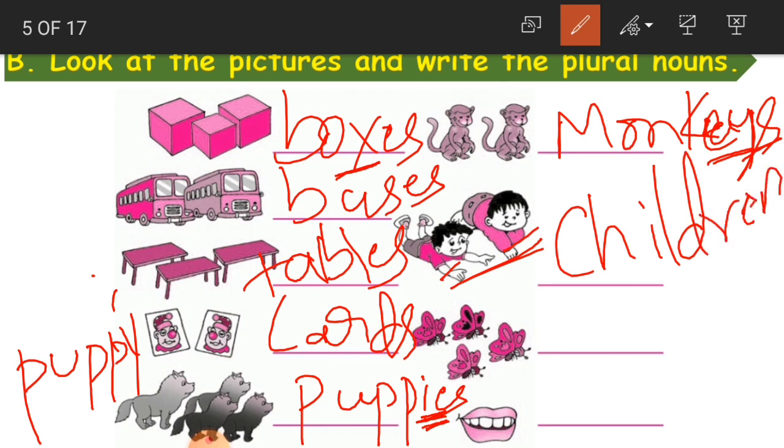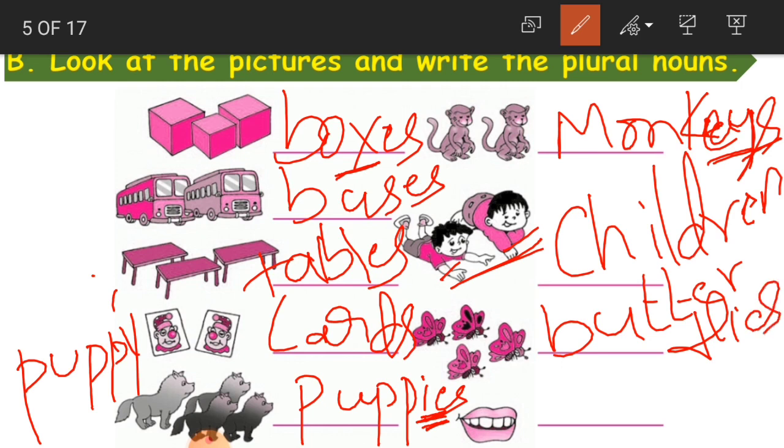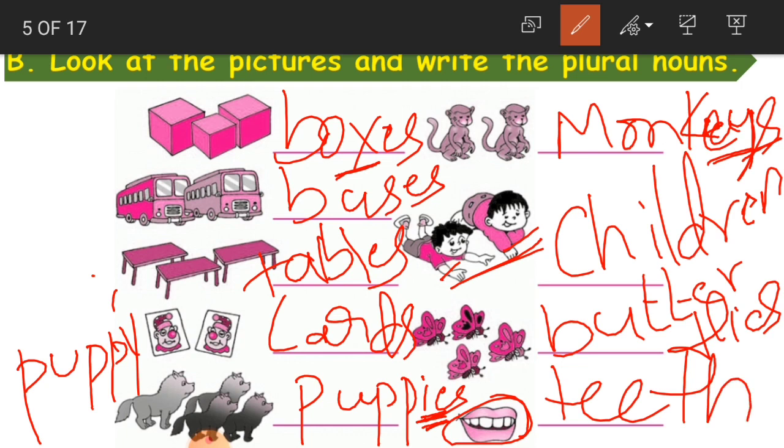Okay. Then here, butterflies. Here only a single one is called a tooth, but here we are seeing so many, so that's why it becomes teeth. This becomes teeth. Clear, children? Okay, so I hope you will be able to do such plural nouns easily.